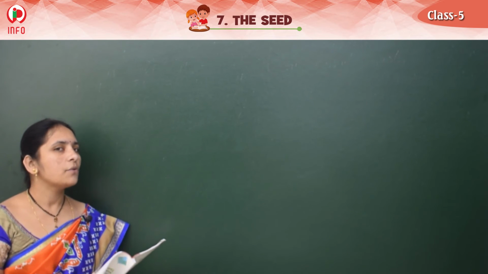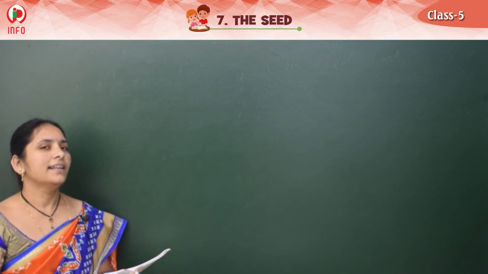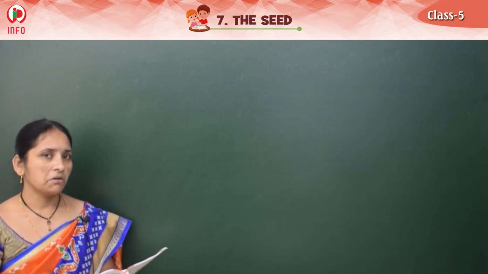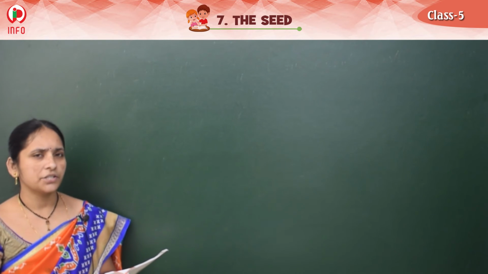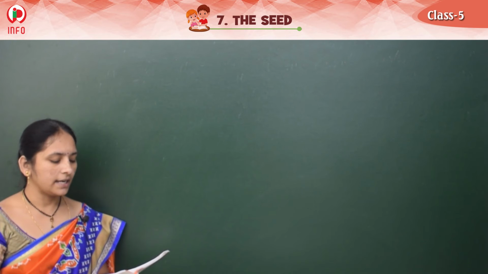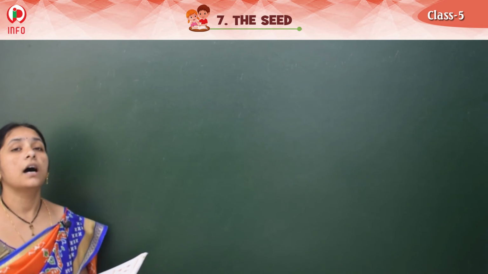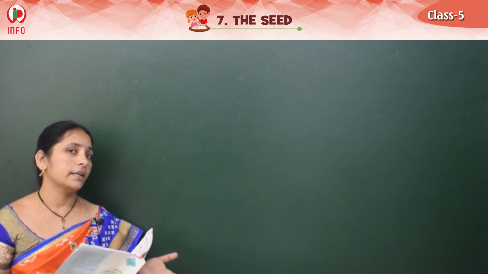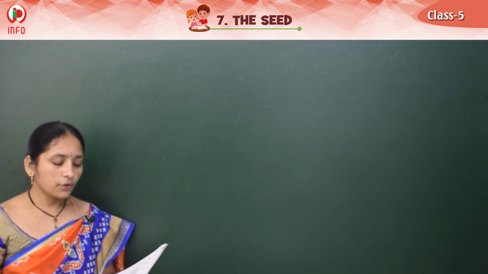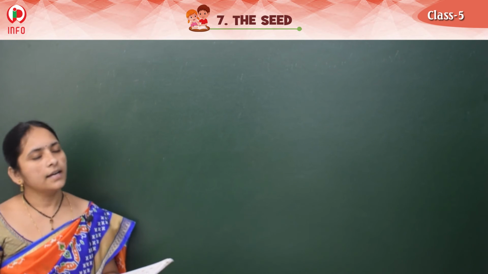See the next topic, children. What can you see here? Yes, it's time to write. In this we have letter writing. Have you written letters to anyone? Only in class, to the teacher, in the examination, you have practiced, right? Now here is one more letter. Write a postcard to your friend about your interest in gardening. A postcard means nothing but a letter, describing to your friend how much you are interested in gardening.